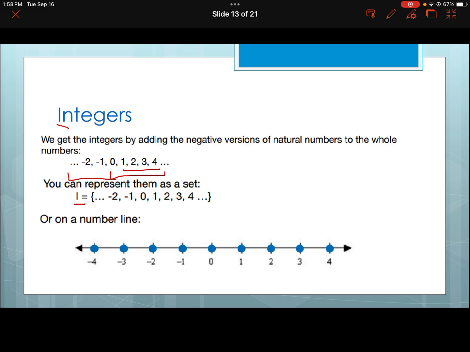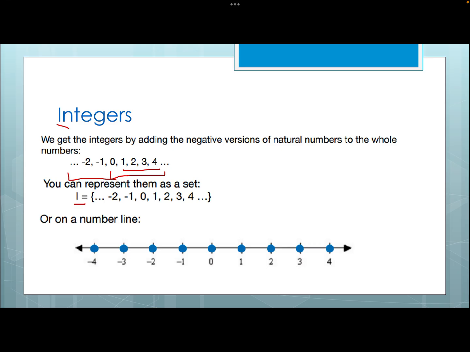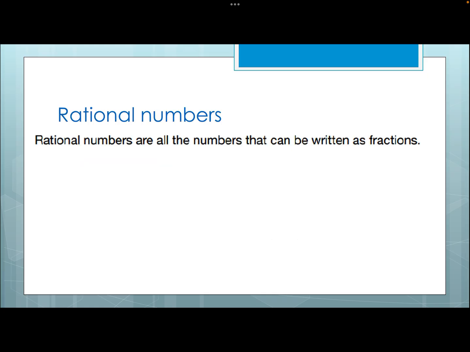And then at some point, we started to be like, well, hold on. If I want to trade my cows, but I only have sheep, my cows aren't worth 1 to 1. There must be a number in between, so that I must be able to say what all your things are. And that's when we get to rational numbers. So we have all the numbers, and now we're looking at what's in between them. Any number that can be written as a fraction is a rational number.